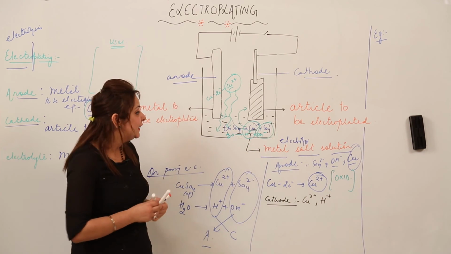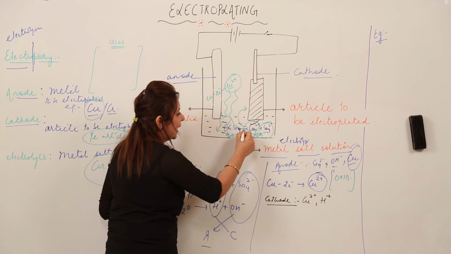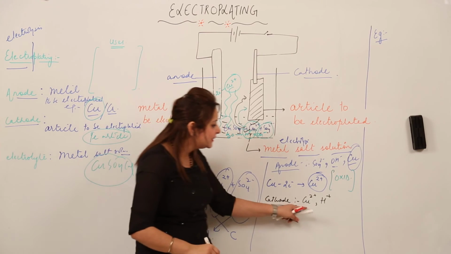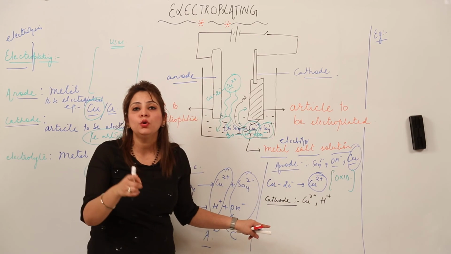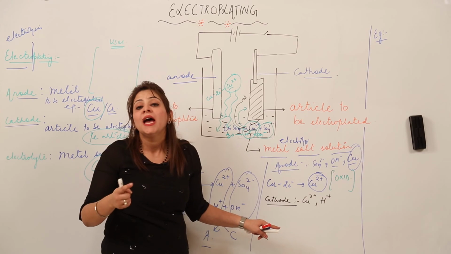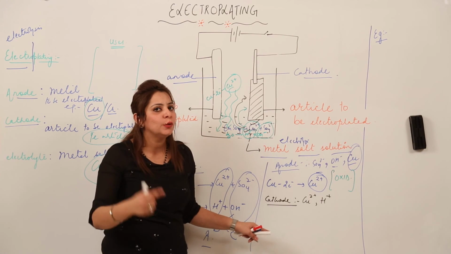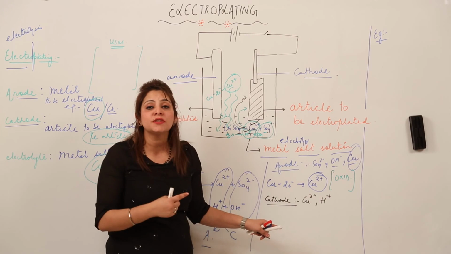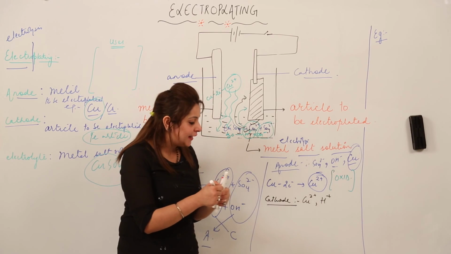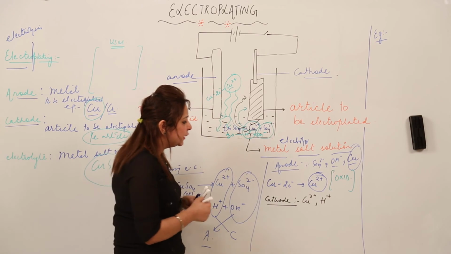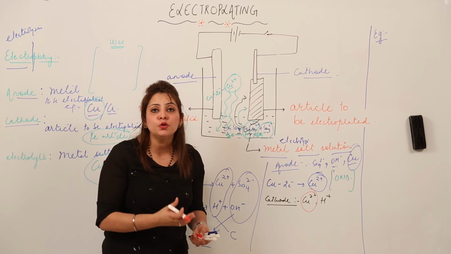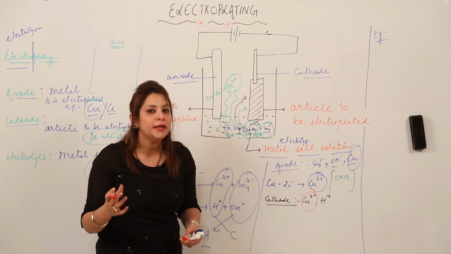So that means these Cu2 positive ions and these H positive ions are going to move to the cathode now, right? And as these two ions will move at cathode, we know that the ion which has the lower discharge potential is going to get discharged and undergo a chemical change. So just look at the board, out of these two, which has the lower discharge potential? Out of Cu2 positive and H positive, Cu2 positive again has a lower discharge potential. So that means Cu2 positive is the ion which will undergo a chemical change.